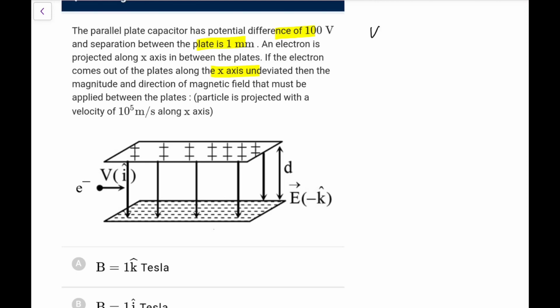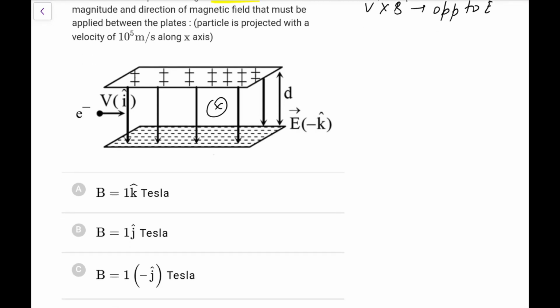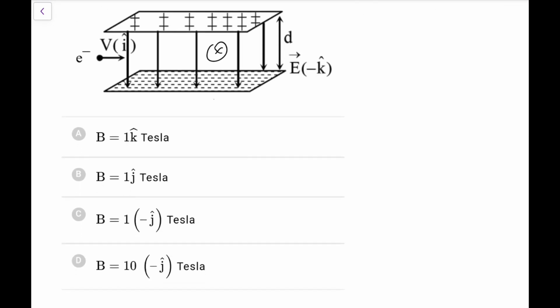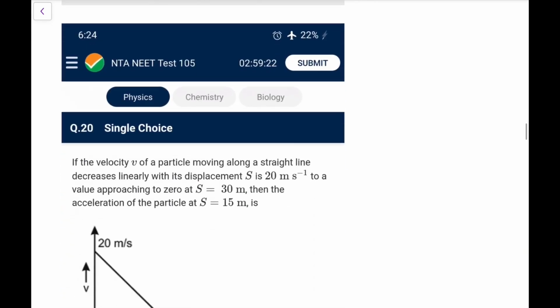For the undeviated case, V should be equal to E by B, and V cross B should be opposite to E. Here E direction is downward, so V cross B should be upward, so B should be inside. Inside means, this is i, this is k, so it would be along j cap for sure. The answer is the only option with j cap, so go for that. You can get the magnitude, that would be the same.